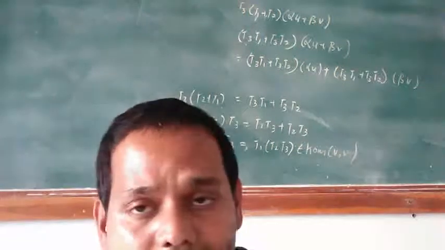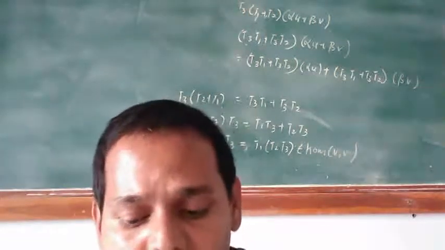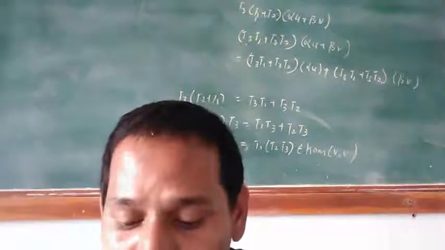Now consider a equal to b, therefore T_a is equal to T_b, therefore psi of a is equal to psi of b.